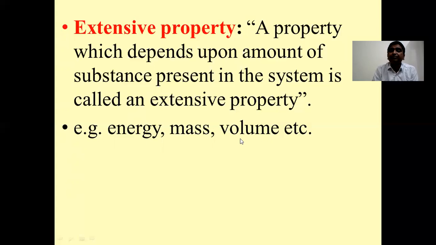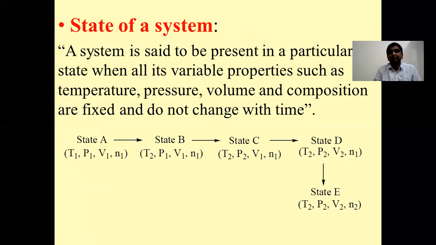So here volume or mass or energy, which are dependent upon the amount of substance present in the system, are called extensive properties. So, intensive property is independent of the quantity of matter present inside the system, and extensive property is a property which depends upon the amount of substance present in the system. That is called an extensive property. And we have seen here different examples of intensive and extensive property.